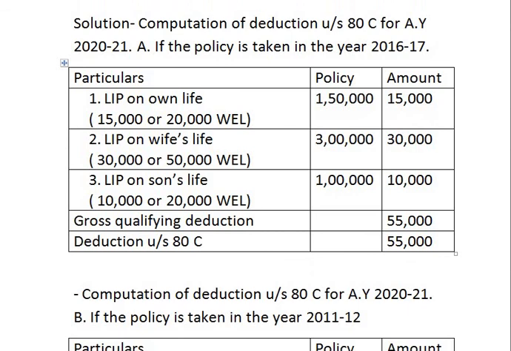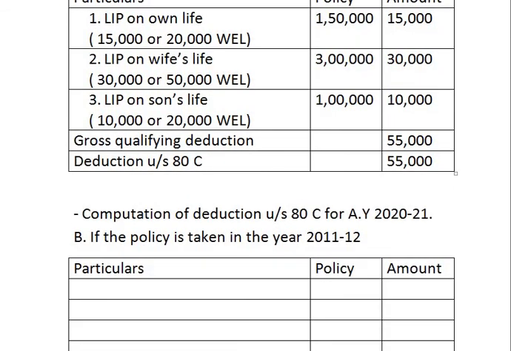Now coming to next point, that is computation of deduction under section 80C for the assessment year 2021 if the policy is taken in the year 2011-12. If the policy is taken in the year 2011-12 means it is taken before 1st April 2012.